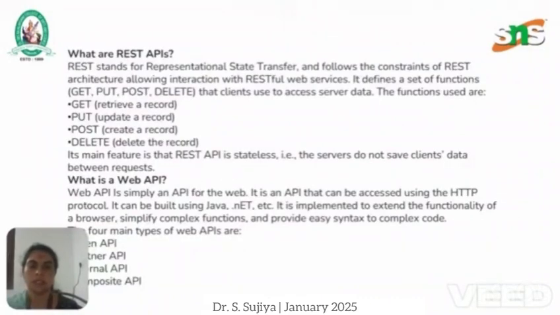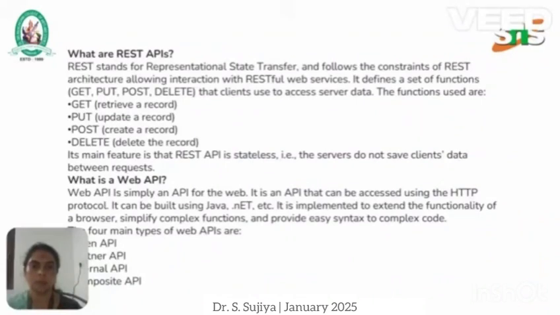And what is a REST API? REST stands for Representational State Transfer, which follows the constraints of REST architecture, allowing interactions with RESTful web services. It is defined by a set of functions called get, put, post, delete that clients use to access server data, and the functions are used for retrieving a record, updating a record, creating a record, and deleting a record. And the main feature of a REST API is that it is stateless. That is, the server does not save client data between the requests.